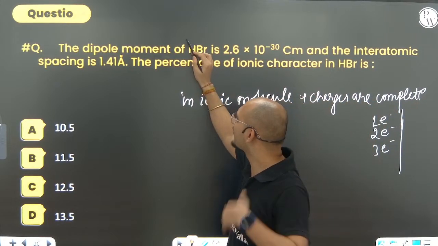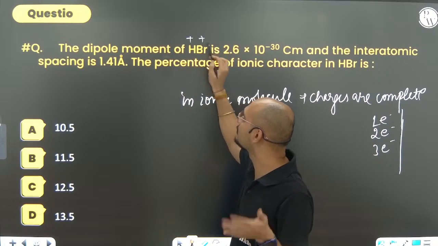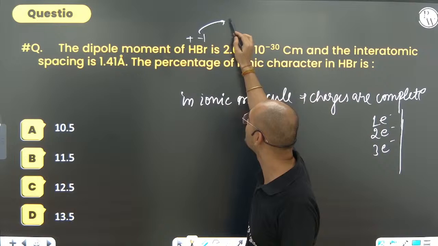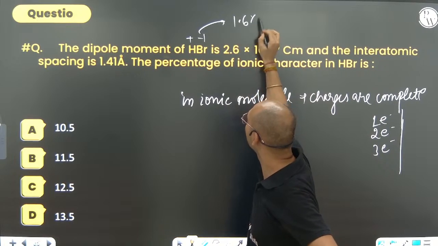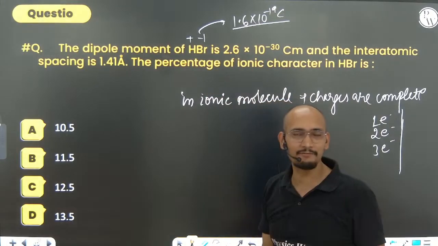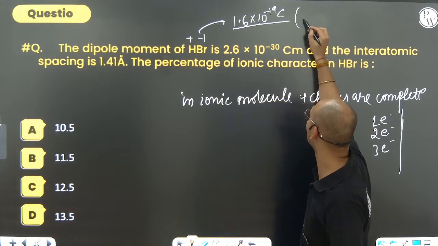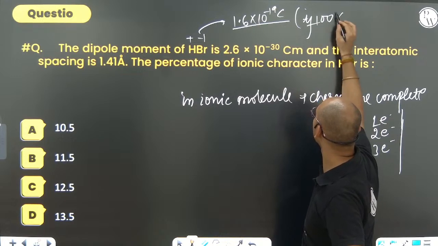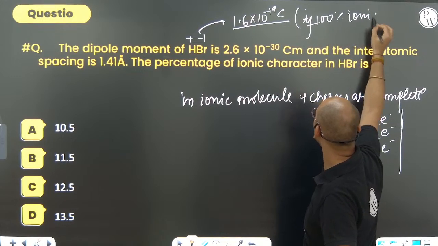We expect that H is going to be +1 and Br is going to be -1. And -1 is nothing but how much? 1.6 into 10 to the power -19 coulomb. So we are expecting, if it is 100% ionic. But it is not 100% ionic.